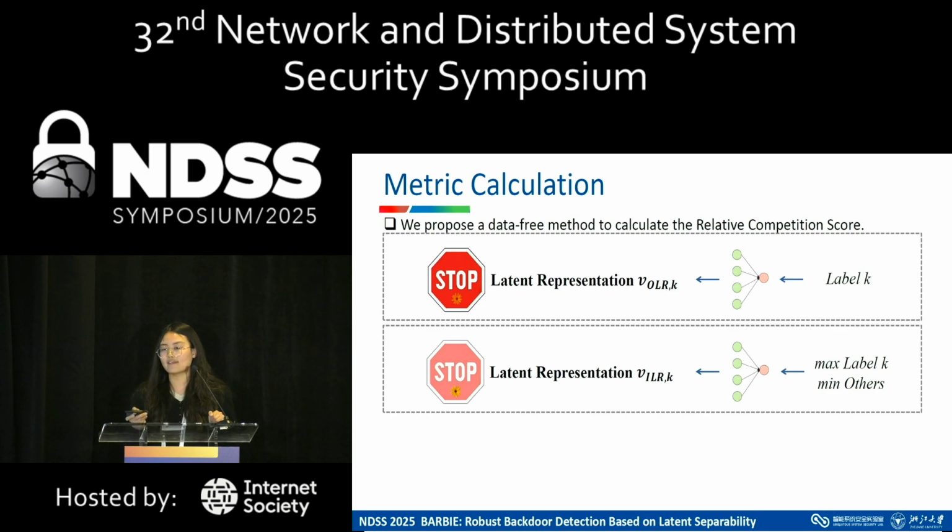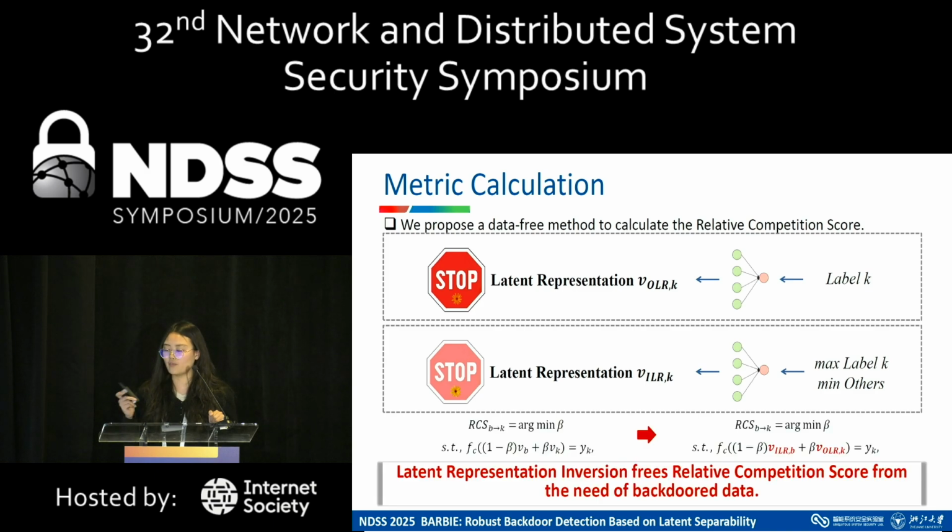The first set is more biased towards the benign latent representations, and the second set is more biased towards the backdoor ones. Therefore, we can transfer the calculation of relative computation score to these formulas and free it from the need of backdoor data.